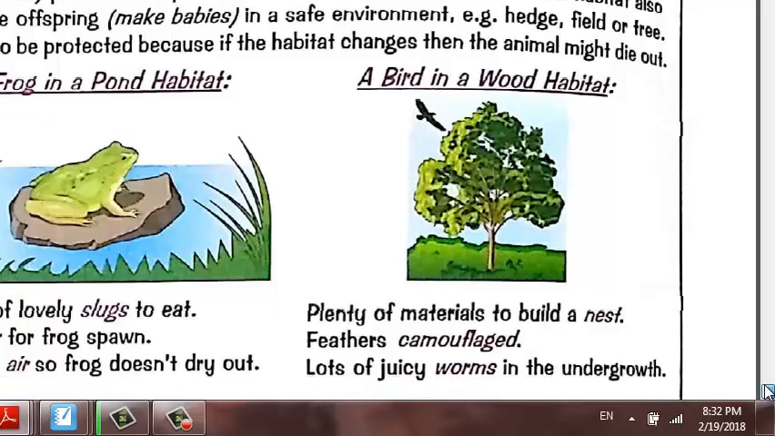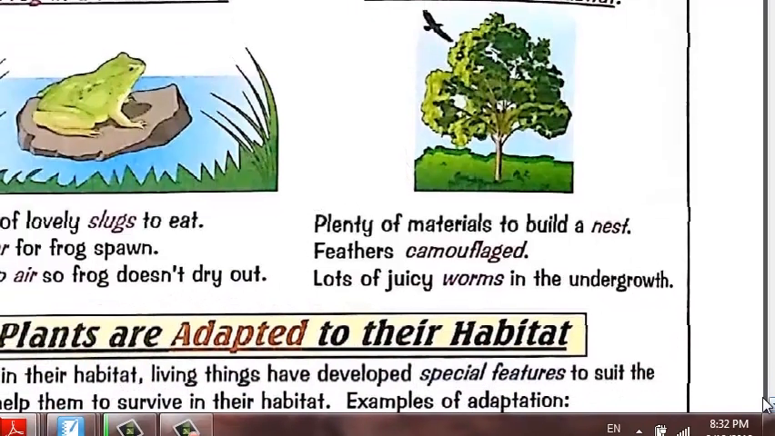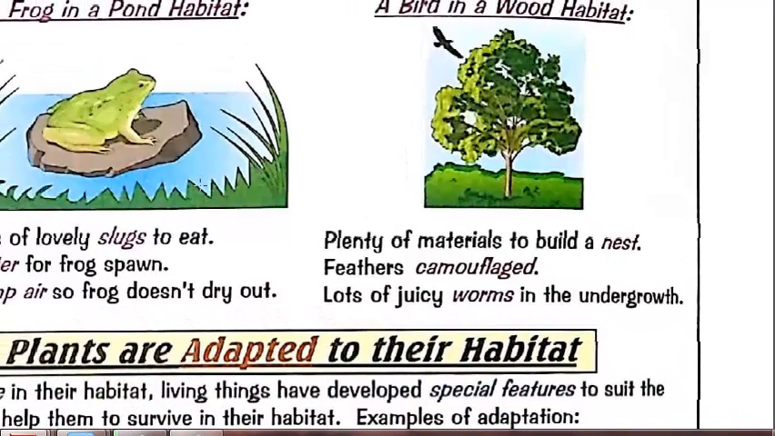Let's take examples. The frog lives in the pond habitat because there are lots of lovely slugs to eat, and this is food; and water for frog spawn, water for the frog to lay eggs, spawn means lay eggs; damp air so the frog doesn't dry out. The air around the frog in this place is wet air that will never let the skin of the frog